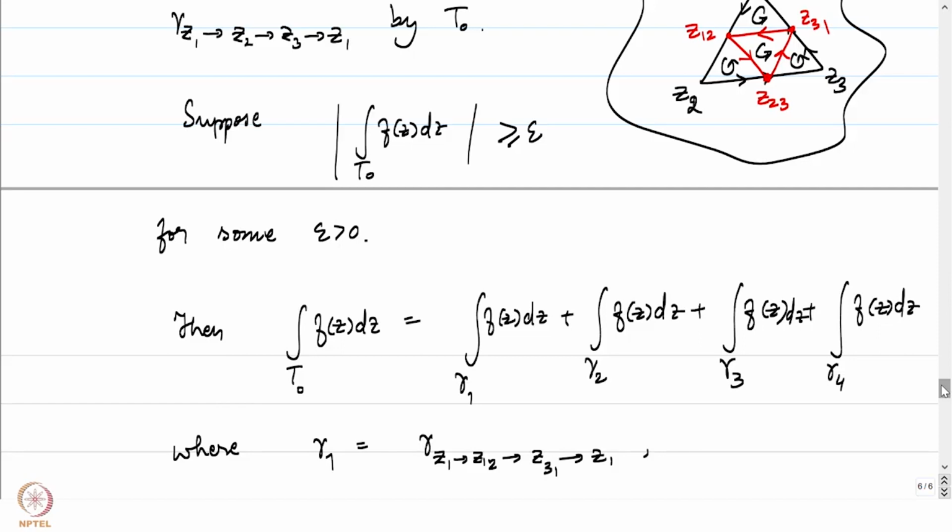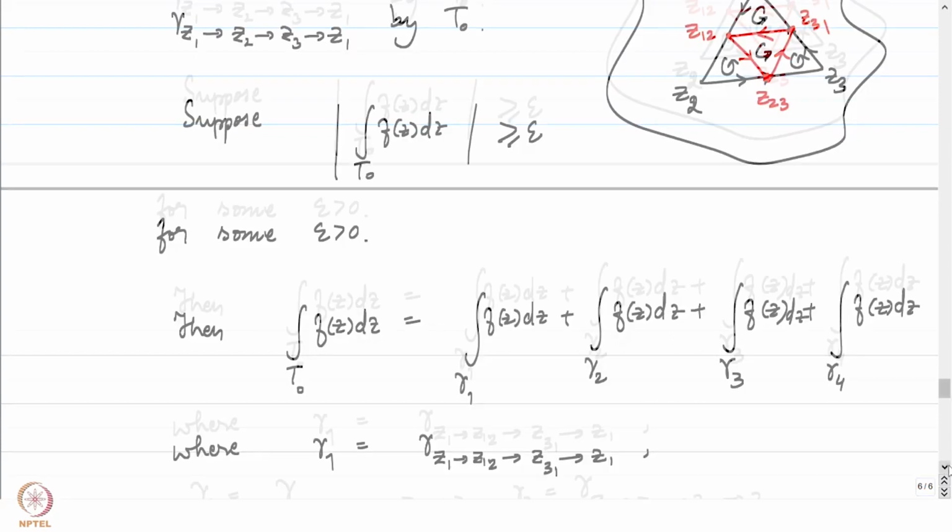sides of the red triangle, we will be able to conclude that the integral of f over T0 is the same as the thing on the right.